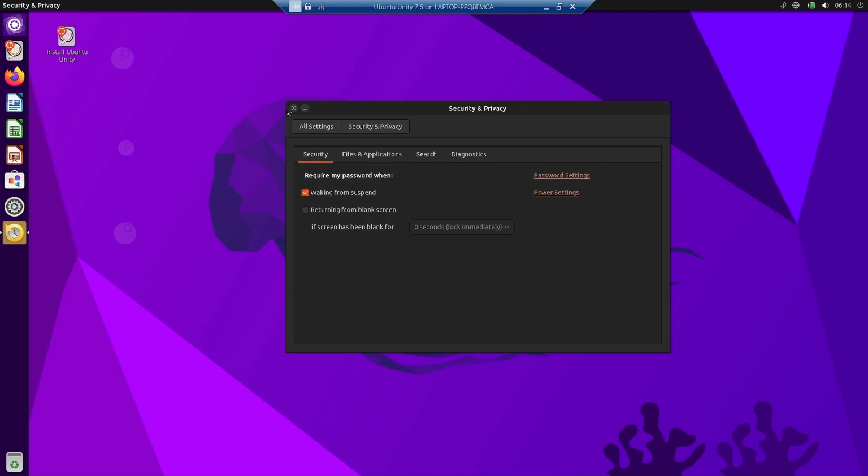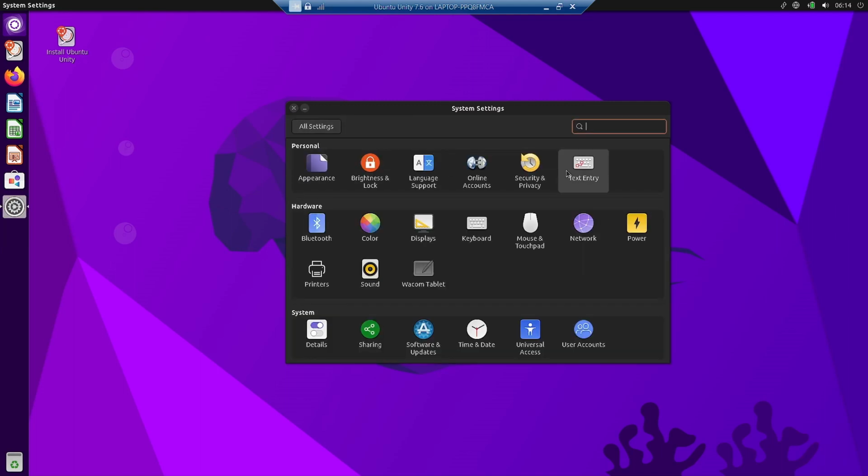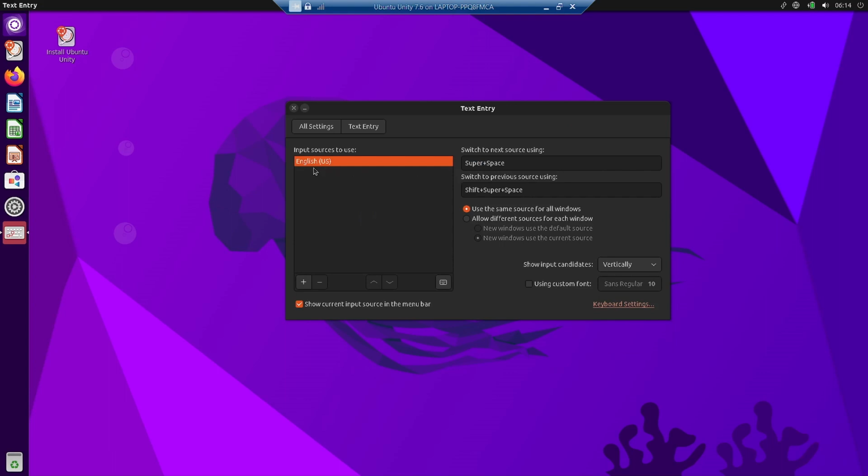Now what we will do is I will close this security and privacy. Let us return back and see the text entry. Here you can basically do the configuration for the input sources to use. So you can have multiple languages installed, and then you can change over the input sources on the go. Say you were doing some emails in English US.